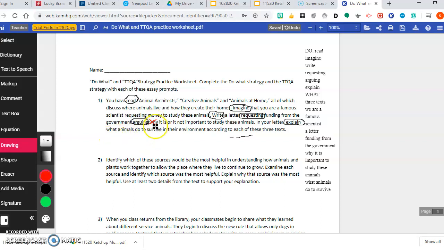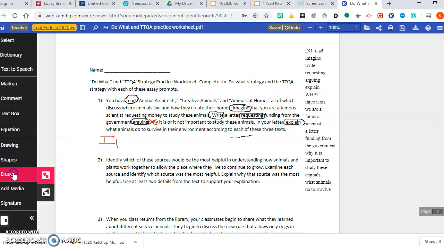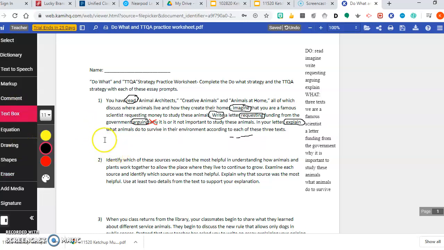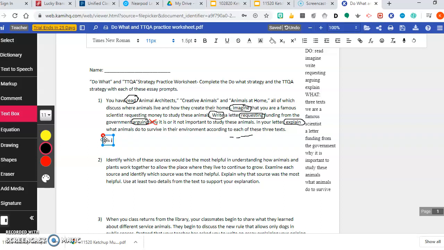So now I'm going to take everything from that to the mark of punctuation. Actually, you know what, I'm going to erase that. I'm going to put it in as a text box. I just have an easier time writing in a text box. I don't know about you guys, but I just find text boxes easier. Now I've found my question word and I'm writing everything to the right of it. It is important to study.